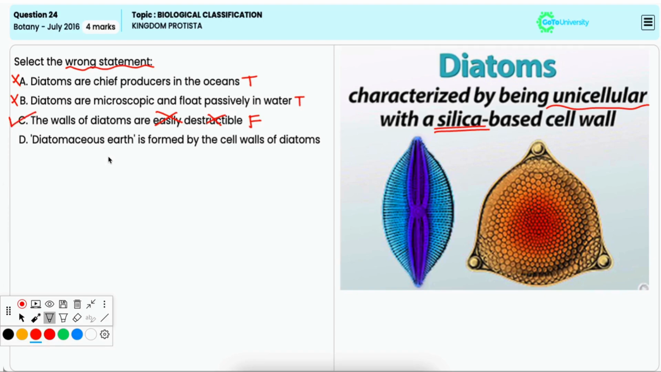Option D. Diatomaceous earth is formed by cell walls of diatoms. This is also true because diatomaceous earth is a sedimentary deposit that is formed from the accumulated remains of the diatoms' silica cell walls.